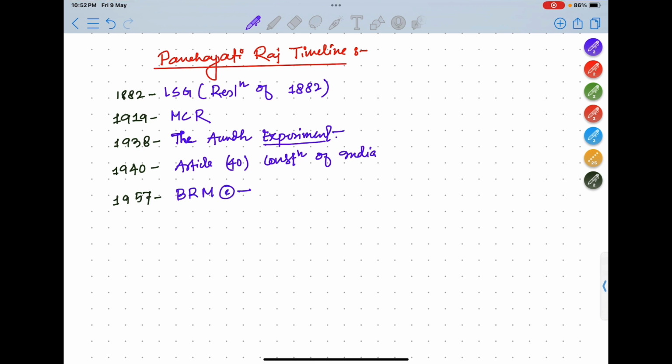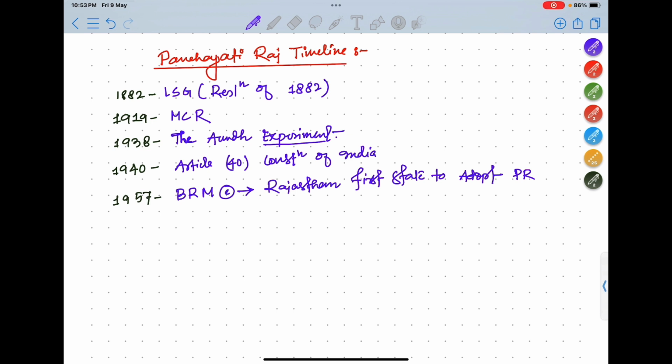It gave its recommendation, and after this, Rajasthan was the first state to adopt Panchayati Raj.